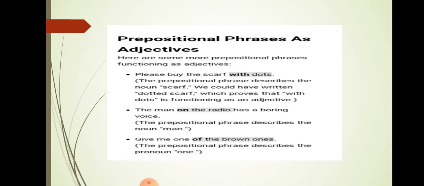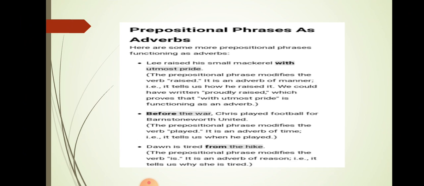Give me one of the brown ones. Of the brown ones, starting with the preposition of, ending at a noun or a pronoun. Ones is a pronoun. So it's a prepositional phrase functioning like an adjective because it is modifying the pronoun one. Give me one. Now prepositional phrases can also function like adverbs. Here are some more prepositional phrases functioning as adverbs.